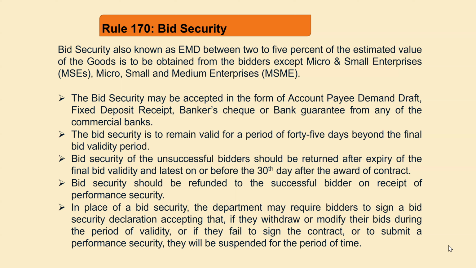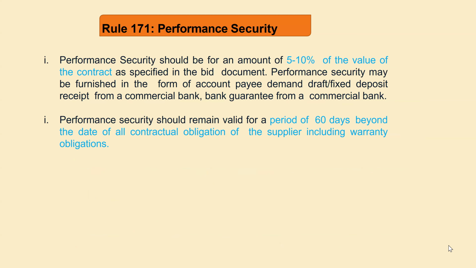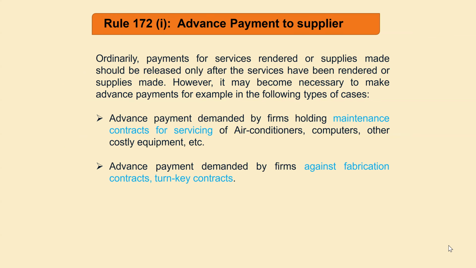And in some cases, in place of the bid security, the department or institute may also ask the bidder to submit a security declaration. A bid security declaration you can also obtain. Nowadays also we are obtaining a bid security declaration. Then performance security you should obtain from the bidder with a range of 5 to 10% of the value of the contract, and the performance security will remain valid for a period of 60 days beyond the date of all contractual obligations.